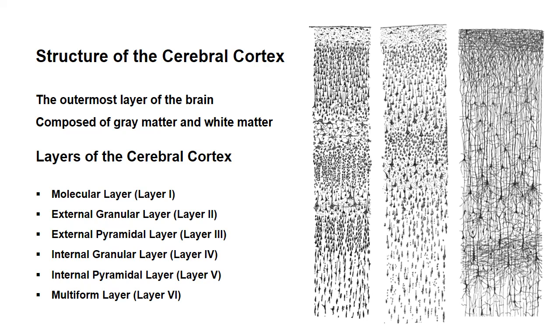Number 4, internal granular layer, which contains densely packed stellate cells, the main recipient of sensory input, especially from the thalamus. Number 5, internal pyramidal layer, large pyramidal neurons including Betz cells, which send motor output to the spinal cord. And the last, multiform layer, which contains spindle-shaped cells that project to the thalamus.